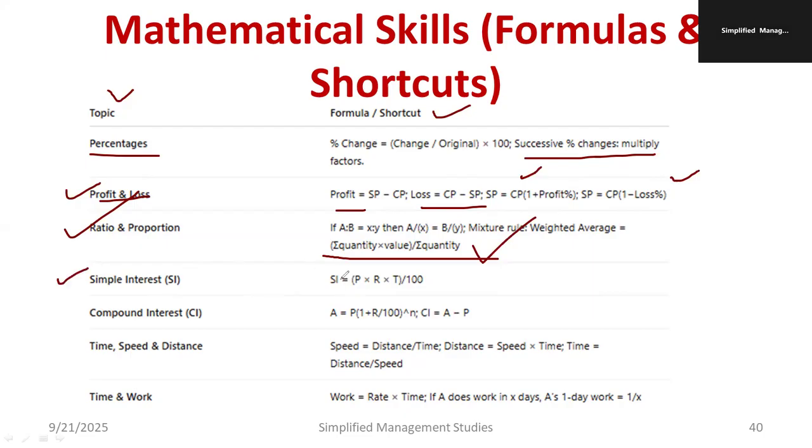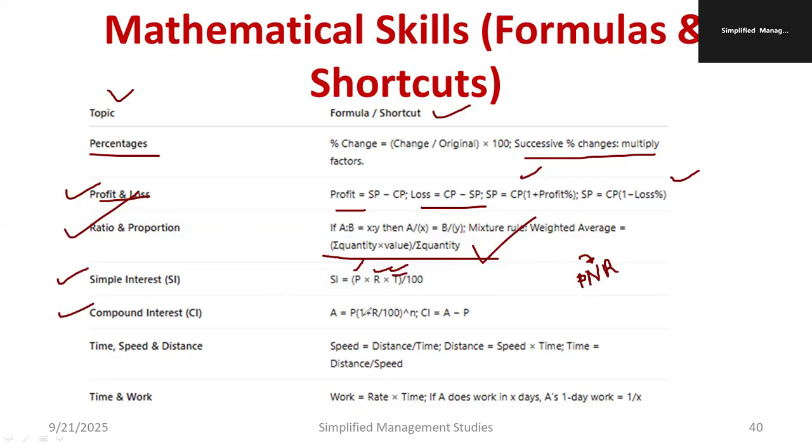Simple interest. Simple interest is equal to principal amount into rate into time divided by 100. I is equal to PNR by 100. This formula also, okay. PNR by 100. P is nothing but the principal amount. N is the duration for which you are going to invest, the tenure. R is nothing but rate. The same formula: principal amount, rate and time. Time is N, or it depends on the textbook.